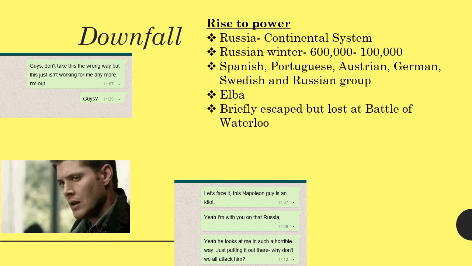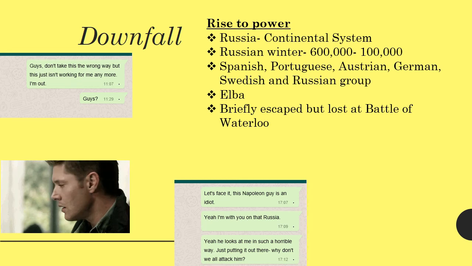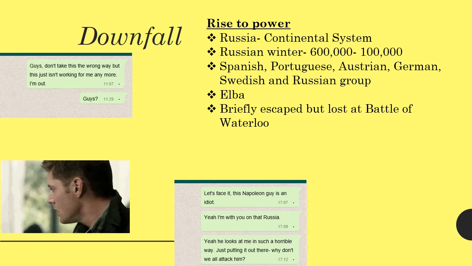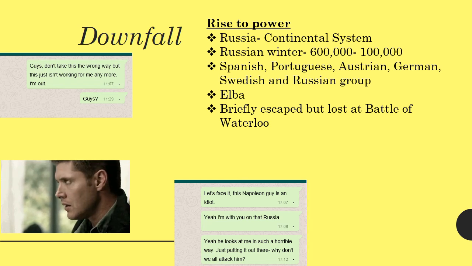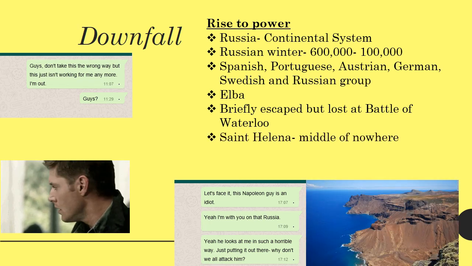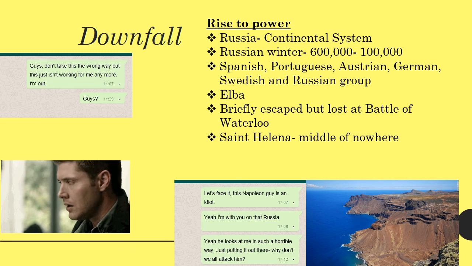Now, he then tried to get back into battling everyone because it was his favourite hobby, but he lost at the Battle of Waterloo to Great Britain, and he was then sent to a place called St. Helena. Now, St. Helena is an island in the middle of the ocean. There was no chance of escaping there. He would live out his last years on the island and die at the age of 51. That's the story of Napoleon.